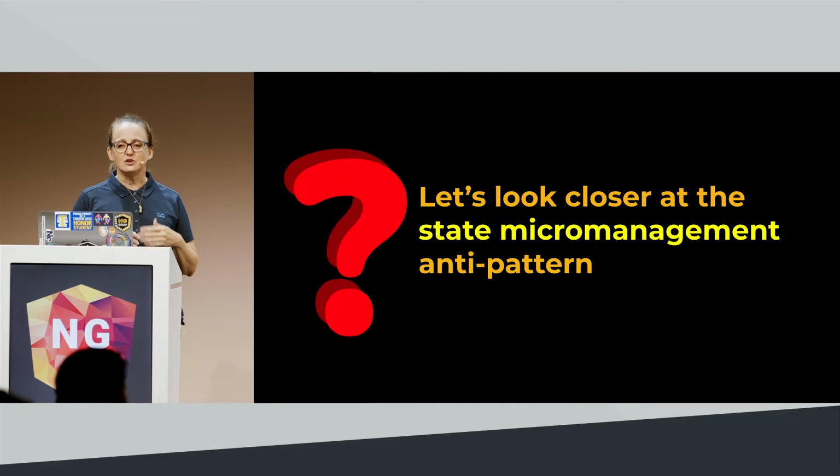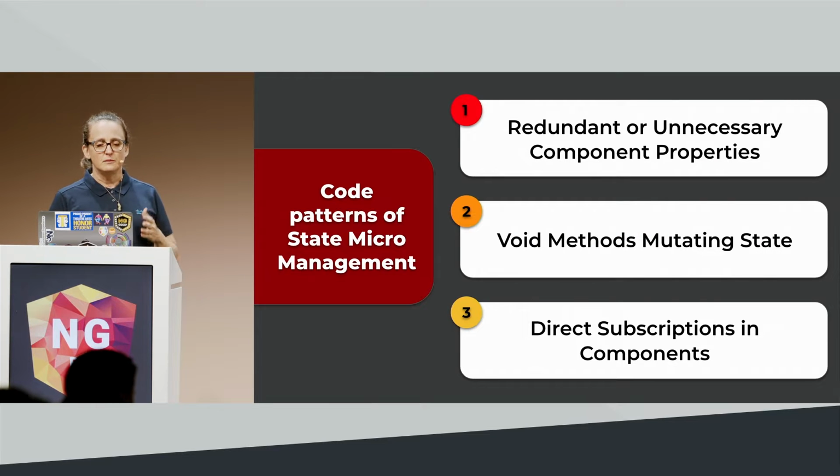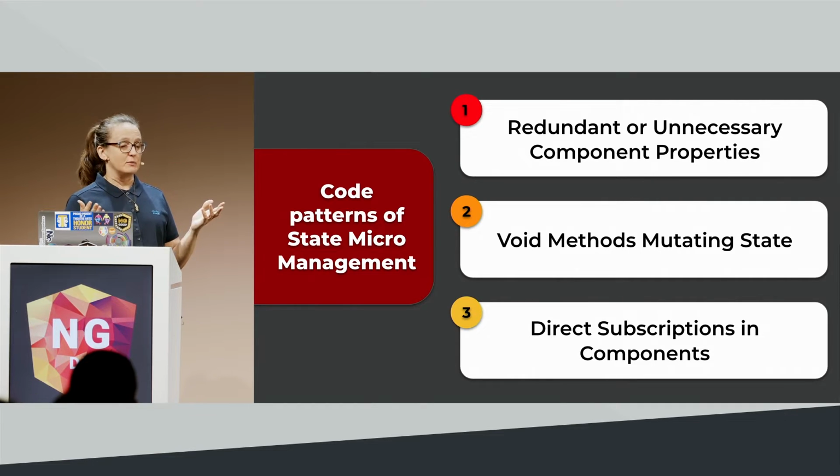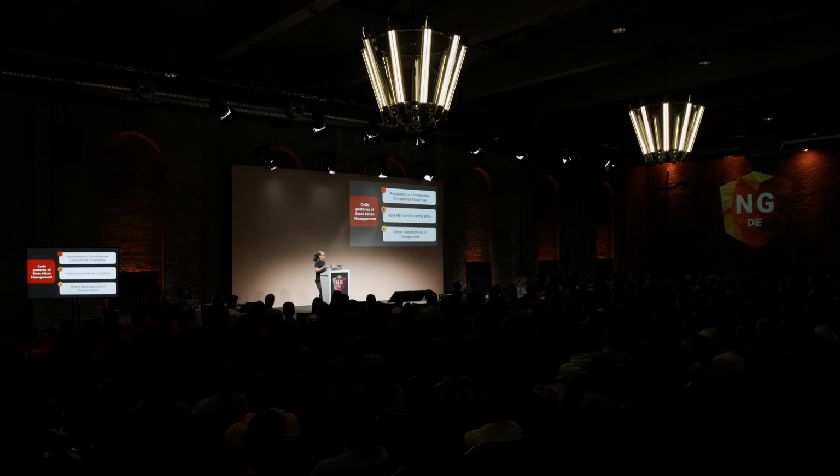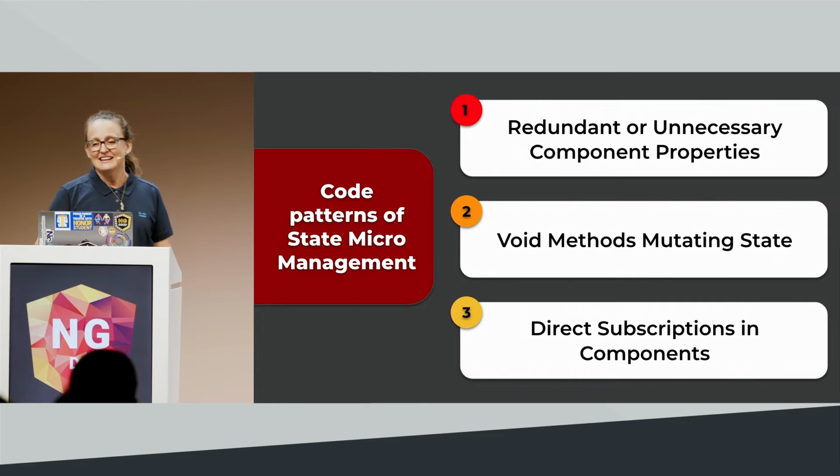So let's take a closer look at this state micromanagement anti-pattern. Some of the code patterns that I'll see with this anti-pattern are redundant or unnecessary component properties. How many of you have components with over 20 component properties? You know, there's a lot. Yeah, same. I have a lot of these. They're my good friends. I work on them every day, right?